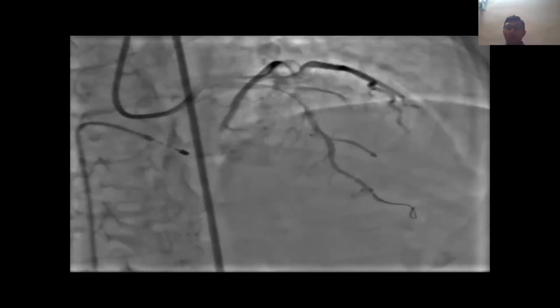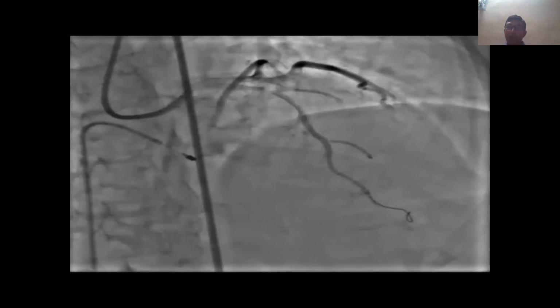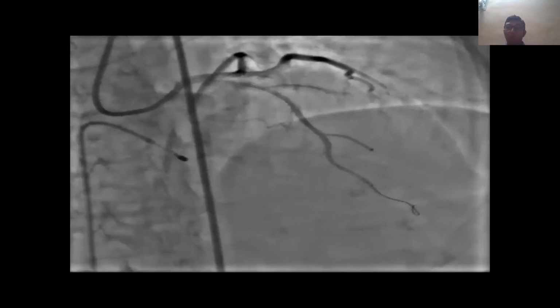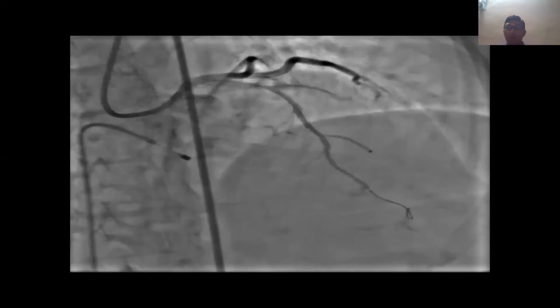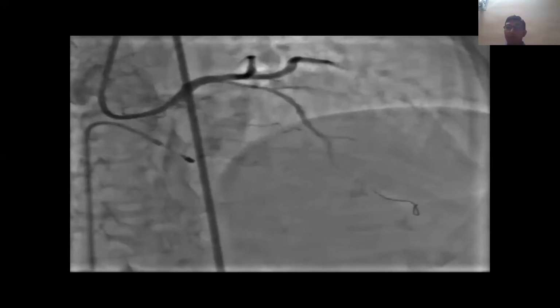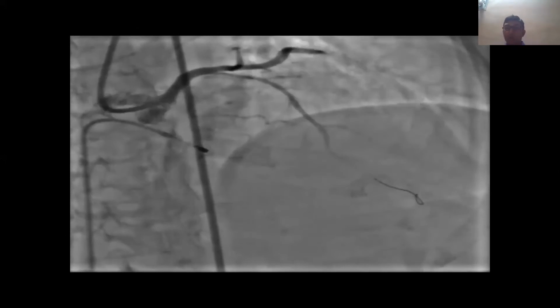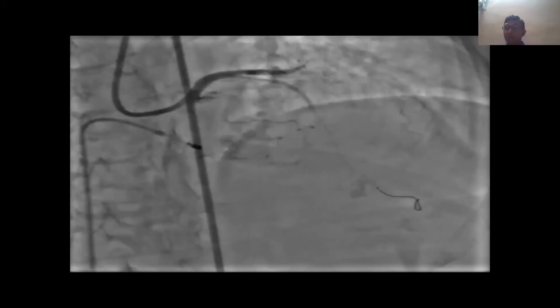So now the plan was to do further pre-dilatation with the help of 2.5 and 3 mm NC balloons gradually. But at this time the patient had a femoral local site hematoma, and the patient went into vasovagal shock. So she was almost arrested on the table. We had to give atropine, adrenaline, noradrenaline, and she was given CPR for 10 minutes. So initially we thought, oh my God, we are gone.